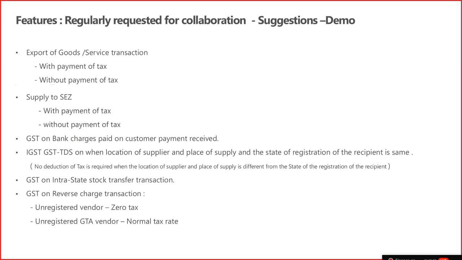One important change, where the interpretation of the law may be different, is IGST, GST, TDS, where for an interstate transaction the IGST TDS should be computed. The government, when the law was introduced, mentioned that no tax deduction is required when the location of the supplier and the place of supply is different from the state of registration of the recipient. But recently we got a few clarifications where the IGST TDS is again required to be calculated.